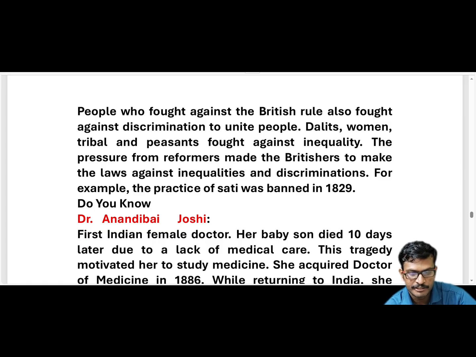This sati system was banned in 1829 due to the pressure from reformers like Ambedkar, Narayana Guru and Savitribai Phule. These people pressured the British government at that time. This is all about it, and we will discuss some famous personalities one by one.